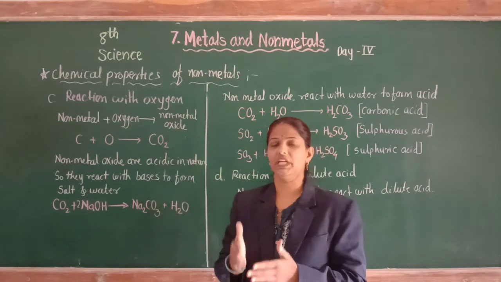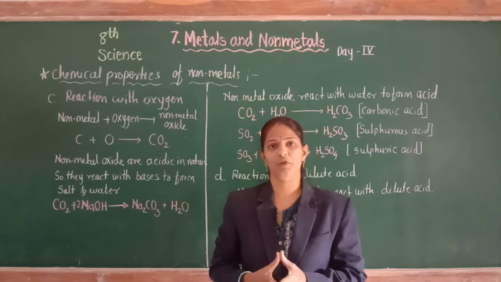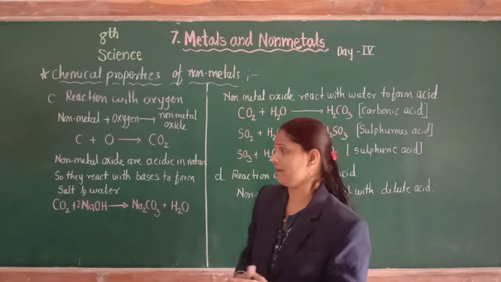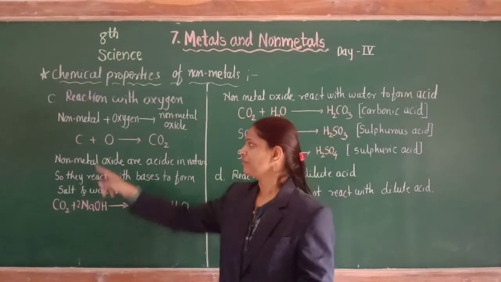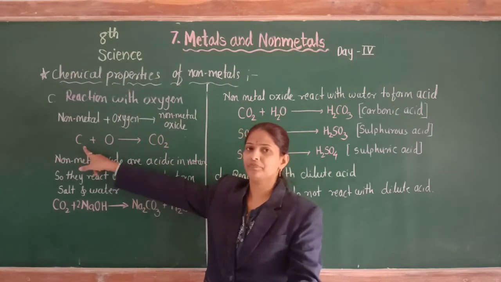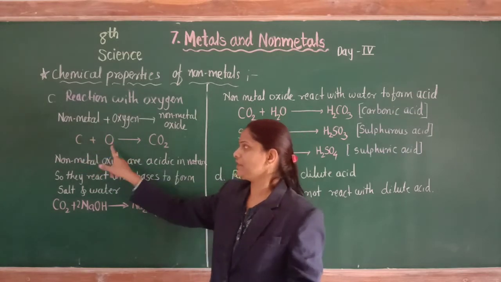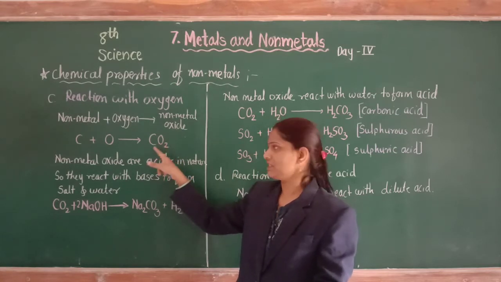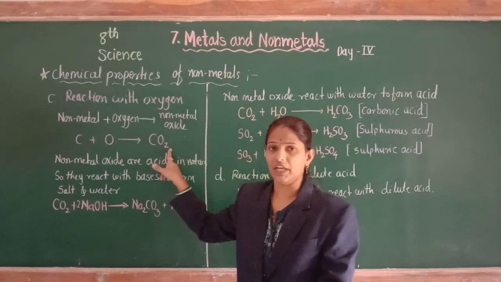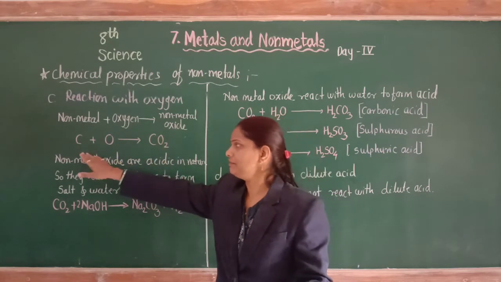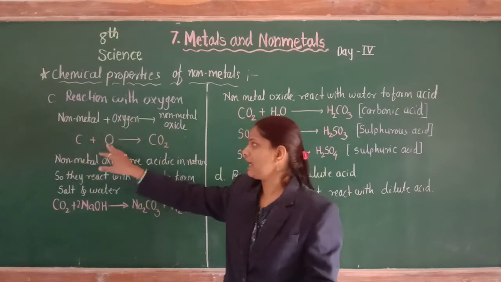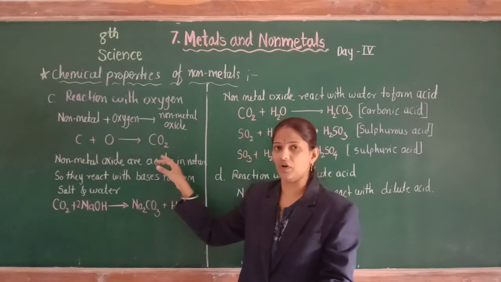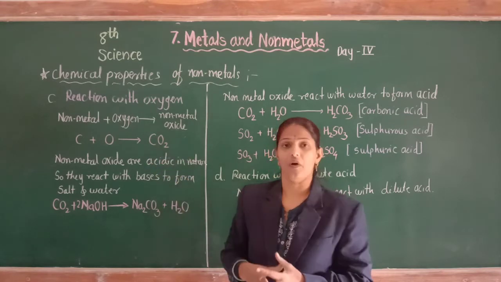For example, carbon is a non-metal. When carbon reacts with oxygen, we get carbon dioxide, which is a non-metal oxide.